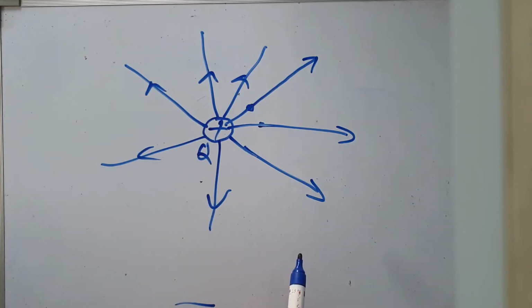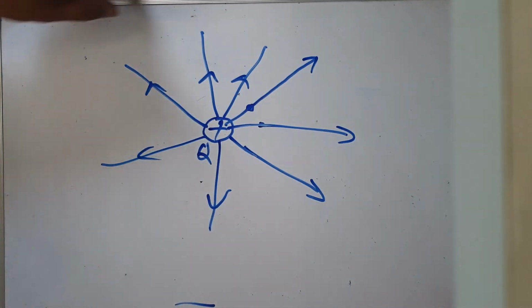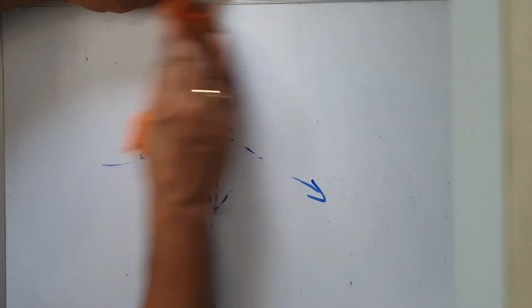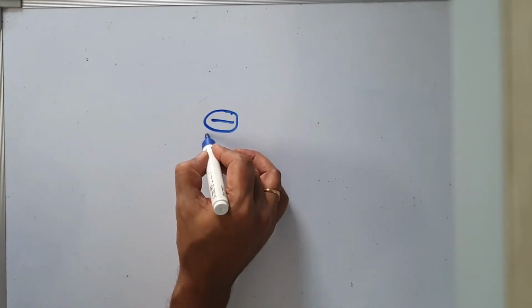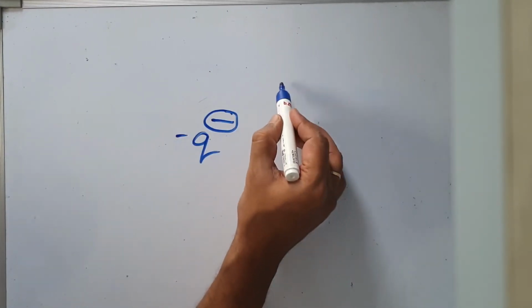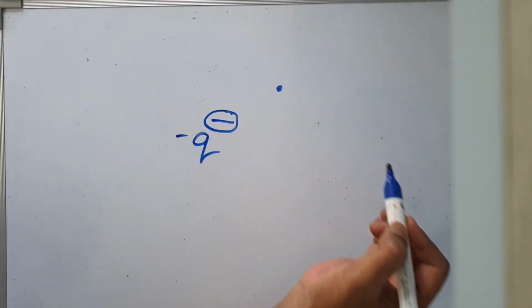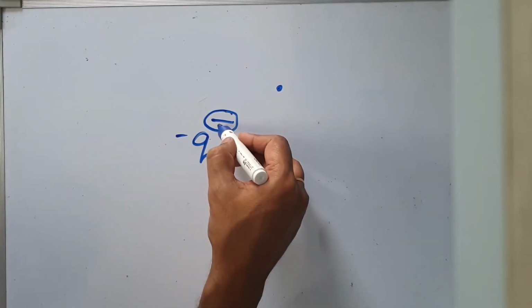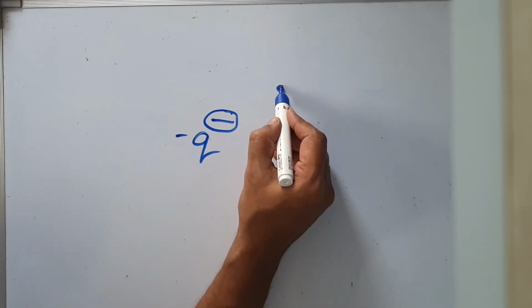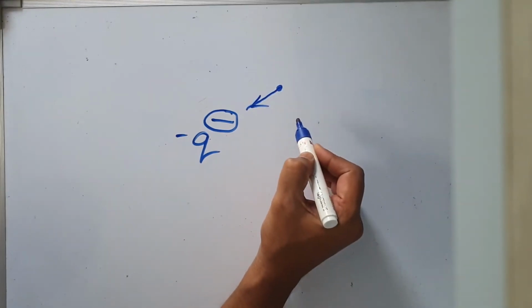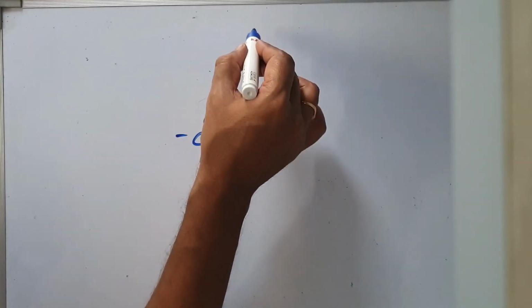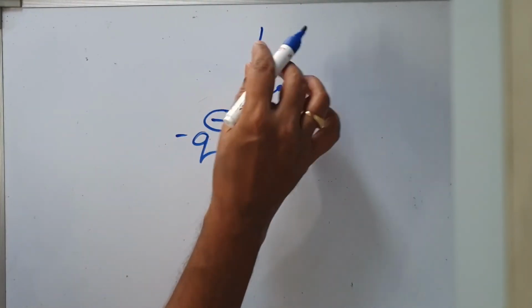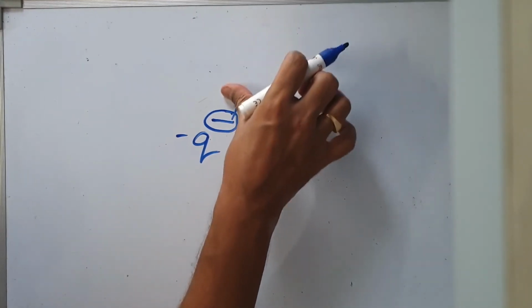Now, how will be the electric field lines due to a negative charge? Here is minus Q. If I place a positive test charge here, how will it move if it is free to move? This negative charge will attract this positive test charge, so it will move in this direction. I place it anywhere around, the positive test charge gets attracted towards it. So that path followed by it will give you electric field line due to a negative charge.